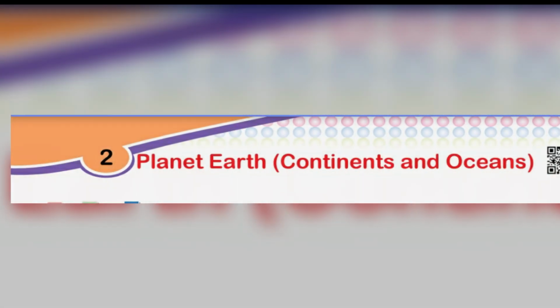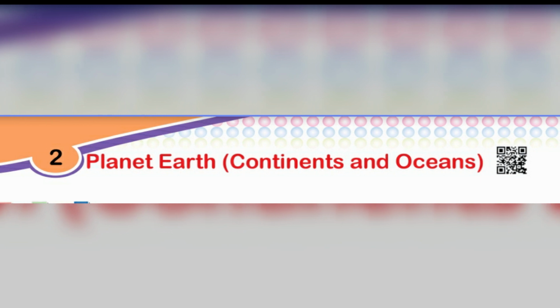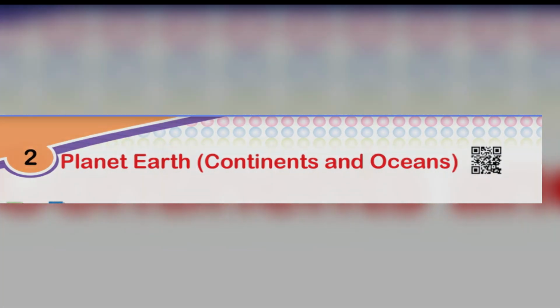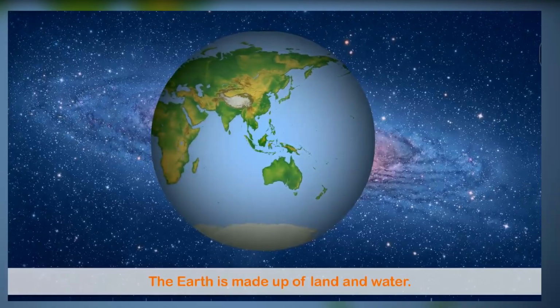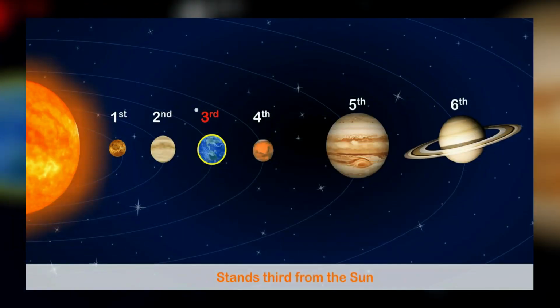In the second lesson, Planet Earth, we are going to learn continents and oceans on the earth, and the use of globes and maps to locate places on the earth. Firstly, what does earth mean? Earth is a planet on which we live. The earth is made up of land and water. It stands third from the sun and is perhaps the only planet known to support life.